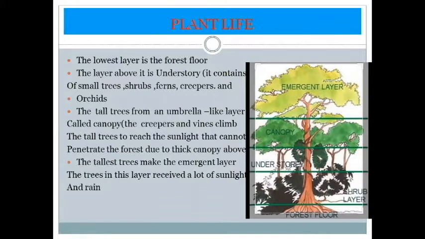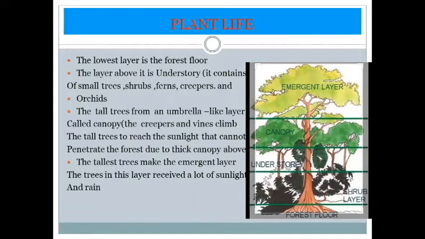The layer above it is known as the understory. It consists of small trees, shrubs, ferns, creepers and orchids.